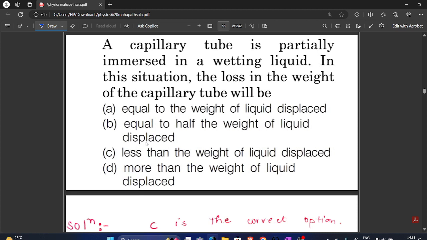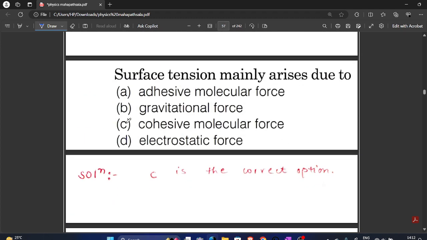A capillary tube is partially immersed in a wetting liquid. In this situation, the loss in the weight of the capillary tube will be equal to the weight of liquid displaced, equal to half the weight of liquid displaced, less than the weight of liquid displaced, or more than the weight of liquid displaced. Our answer will be less than the weight of liquid displaced.